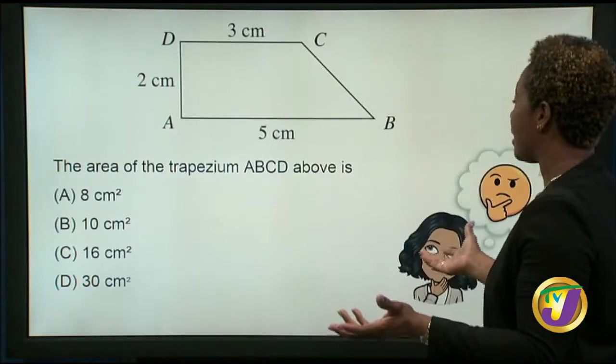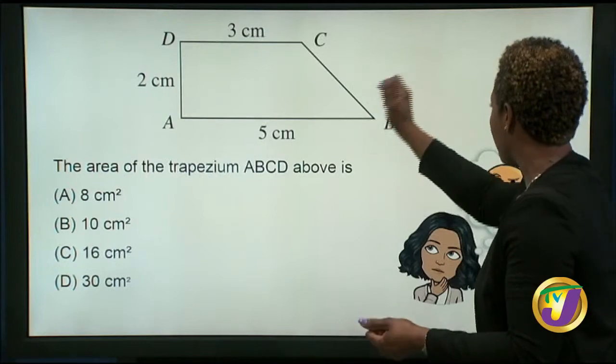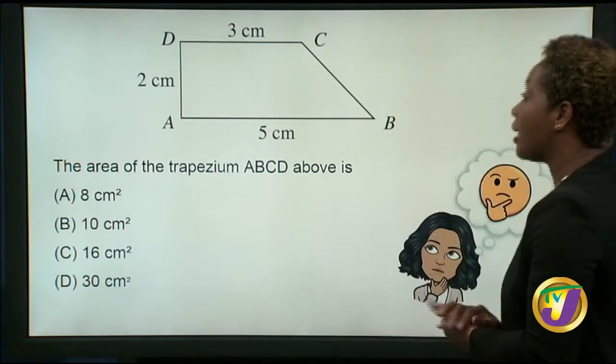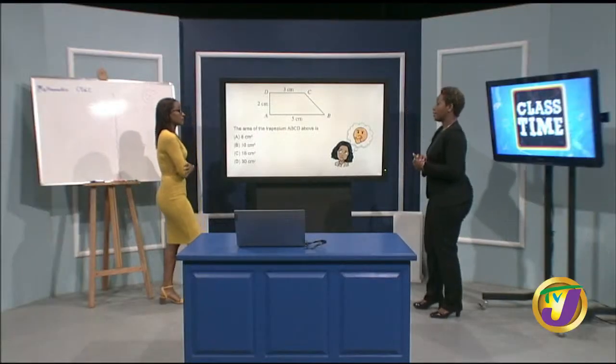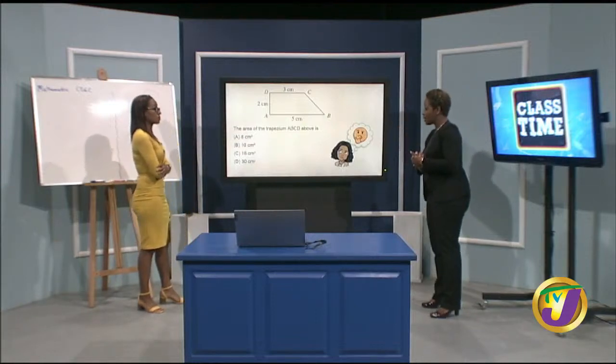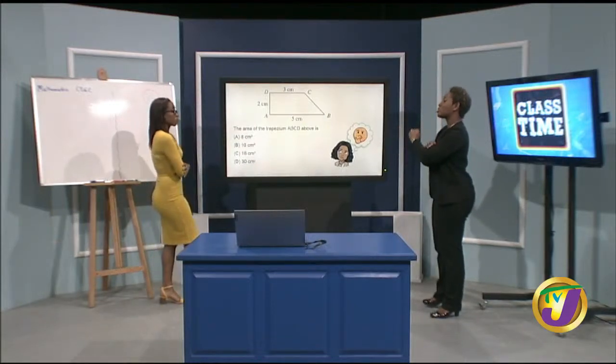That's half base times height. So half base is 2, so it's 1 times 2. That's 2 square centimeters. So we're talking about 2 plus 6, 8 square centimeters. All right, pretty much, that would be my area.